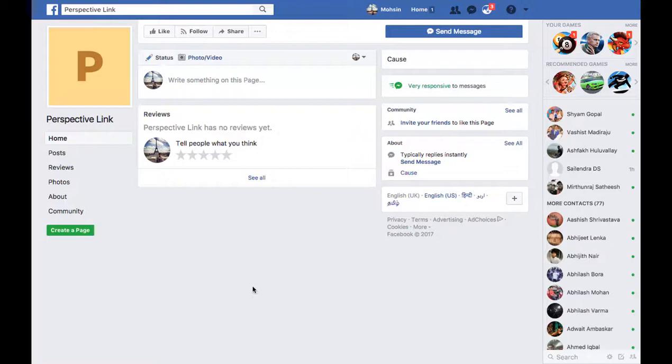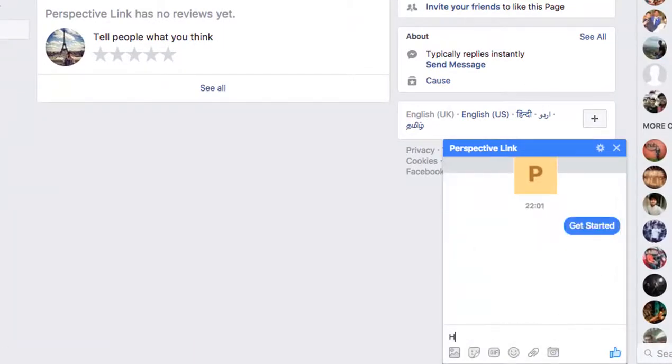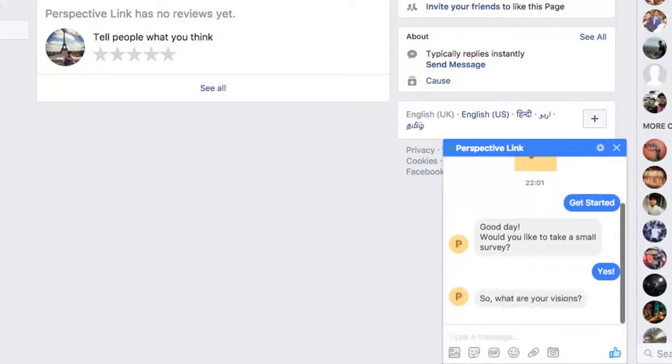Now this is the perspective link page, and if we send a message to this page, it will directly go to the bot. When you click on get started, it will ask if you want to take a small survey, the same survey that we took on the web app.